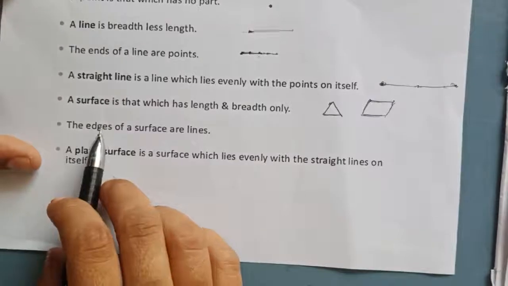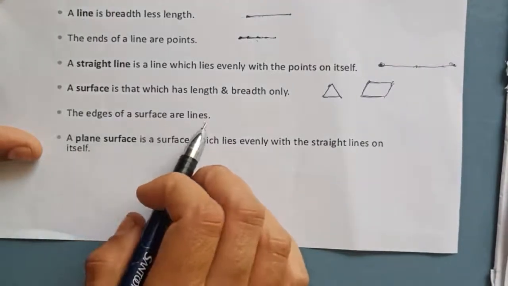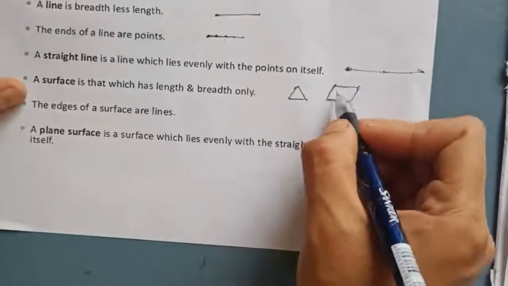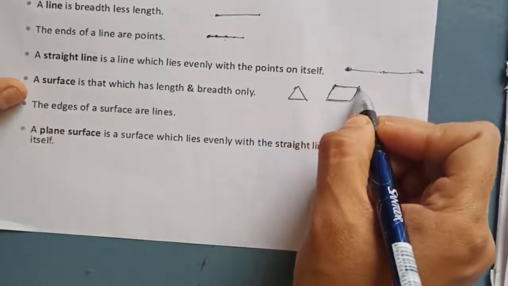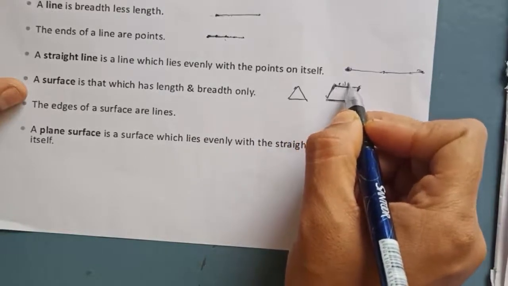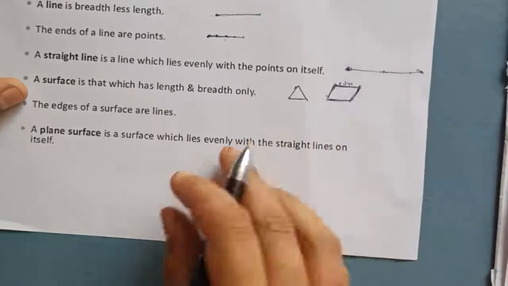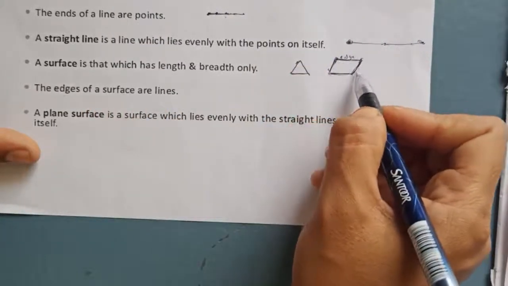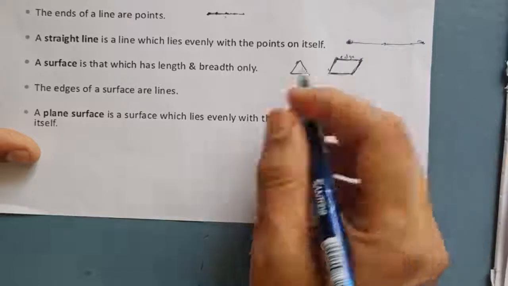The next one: the edges of a surface are lines. Which means when we see a plane surface, it ends with what? Lines. These ending lines, what do we call them? Edges. The edges of a surface are lines, and these lines we call edges.